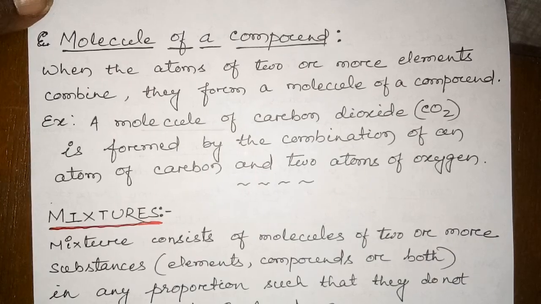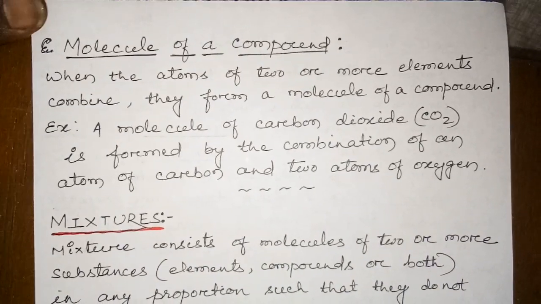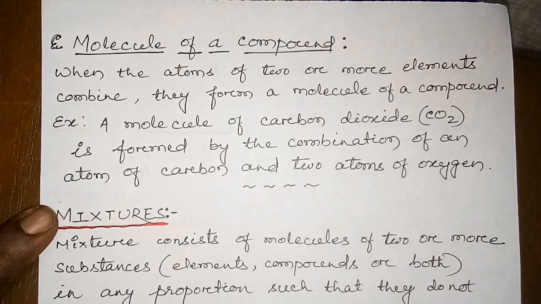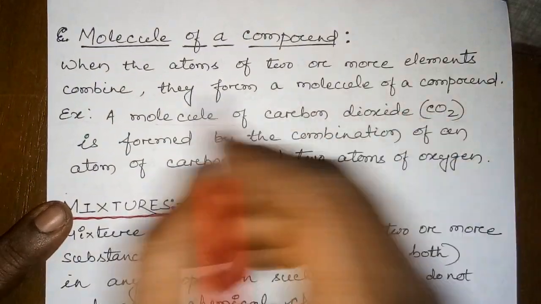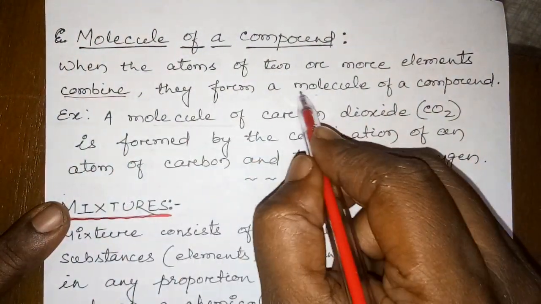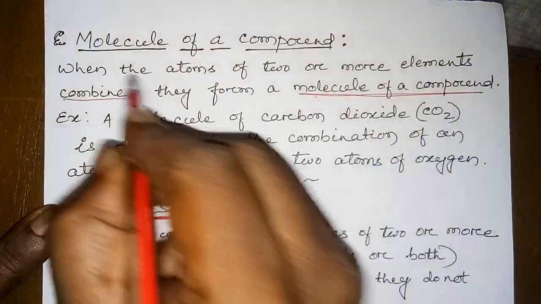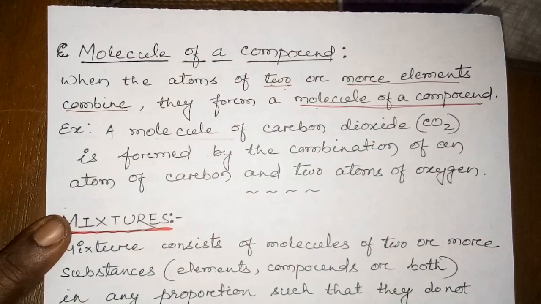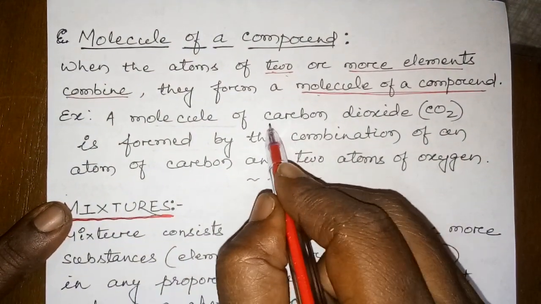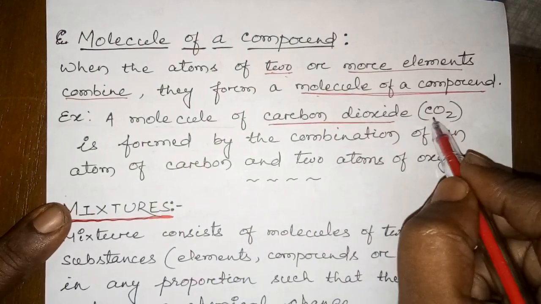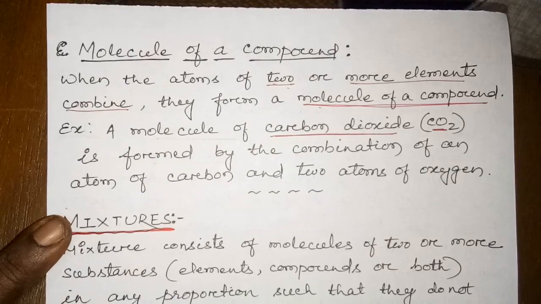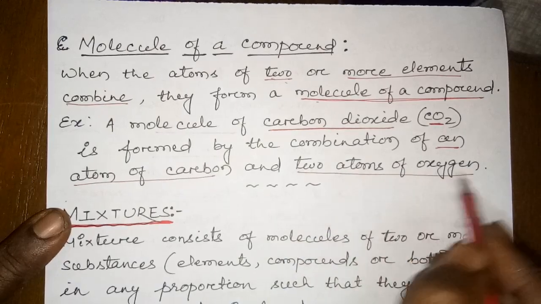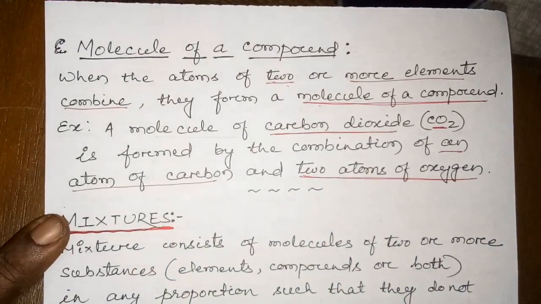Now we'll discuss the molecule of a compound. Till now we discussed the molecule of the elements. Now we'll discuss the molecule of the compound. When atoms of 2 or more elements combine, they form the molecule of a compound. For example, carbon dioxide, with the formula CO2, is formed by the combination of an atom of carbon and two atoms of oxygen. It forms the molecule of a compound.